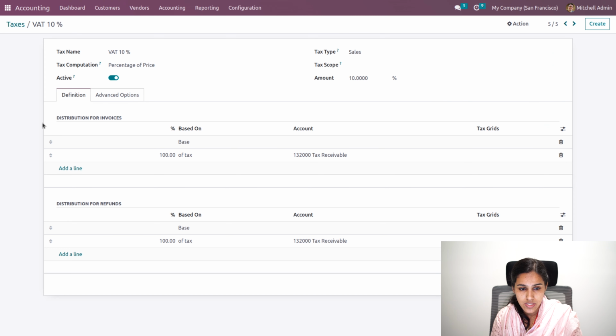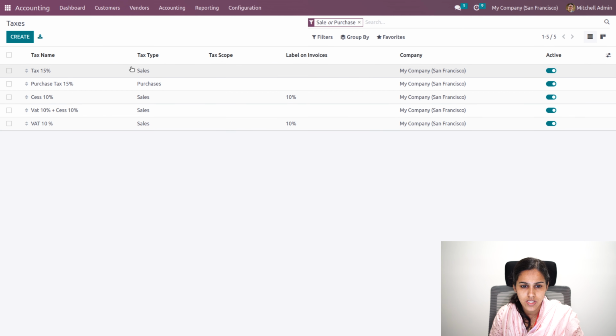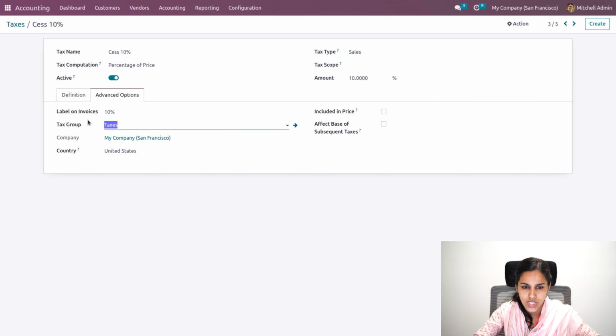For VAT 10%, here I will be providing the tax group as VAT. I have provided a separate group for this one. Similarly, I'll be moving to sales 10%. Here also the tax group is provided as sales.